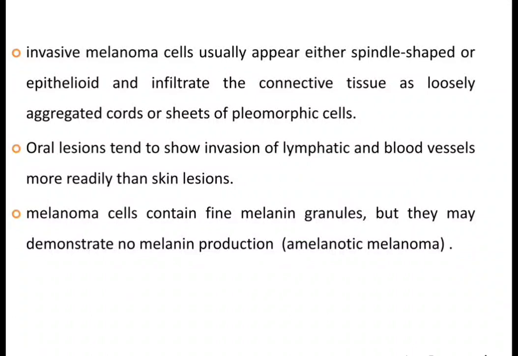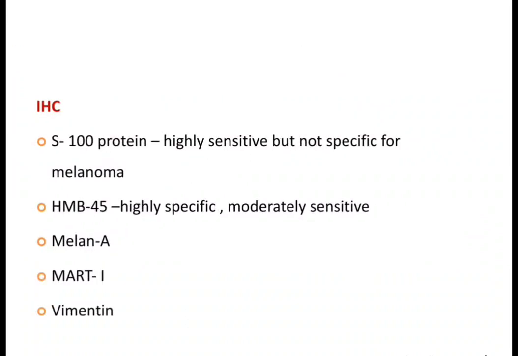Sometimes these melanoma cells do not produce melanin. These types of lesions are known as amelanotic melanoma. Means when the melanoma cells do not produce melanin, these lesions are known as amelanotic melanoma.